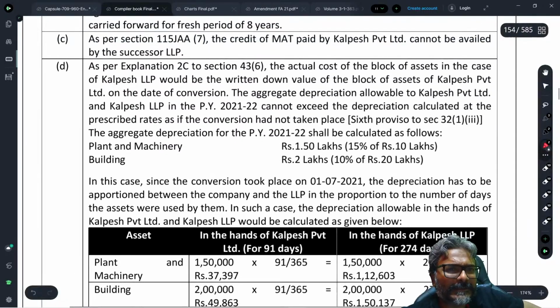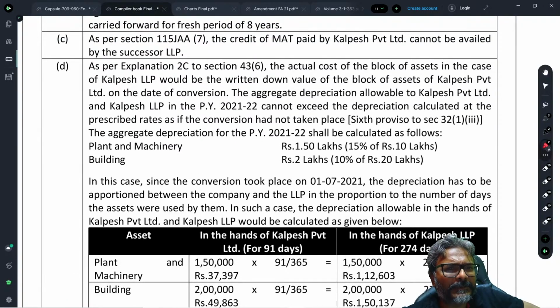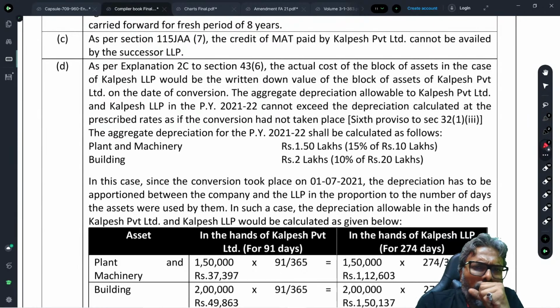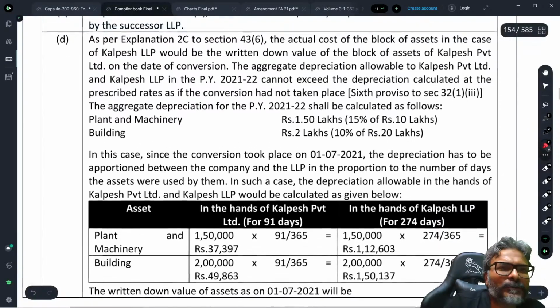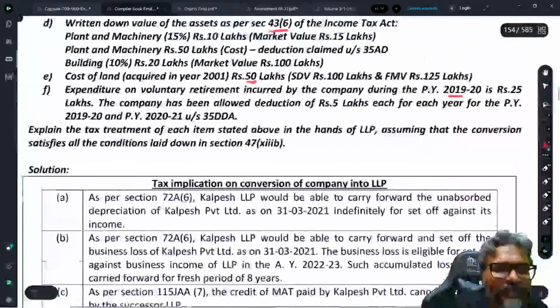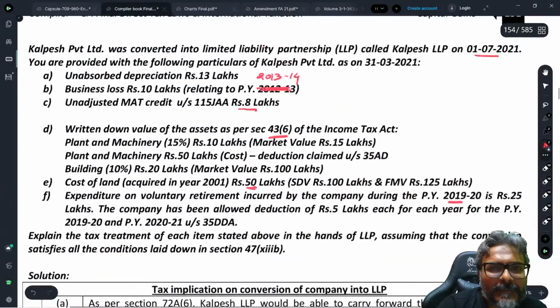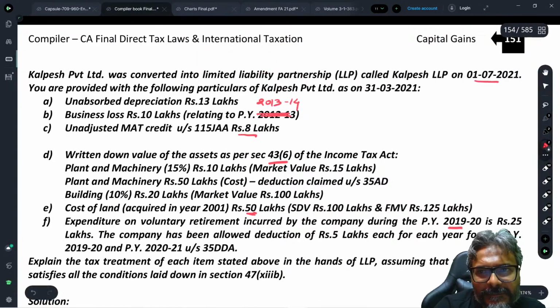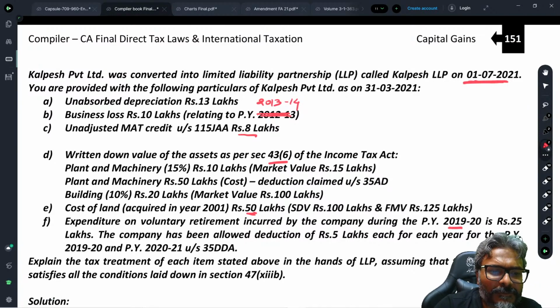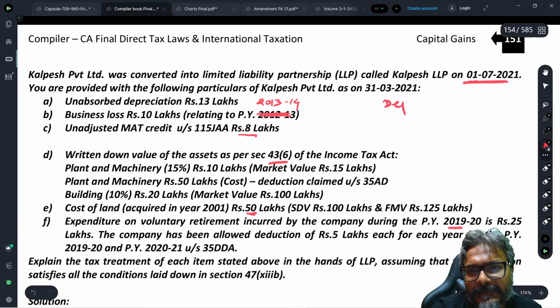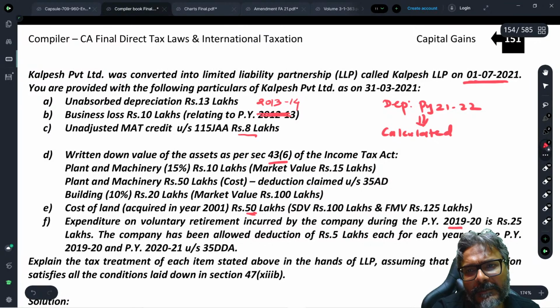Only one point, students, over here is about the depreciation allowance. Last point, students, this is the only good point. Point number D. Students, whether the depreciation, see here, 1st of July it is happening. The conversion took place on 1st of July. So the depreciation for the previous year 21-22 will be calculated normally, students, as if no such conversion has taken place.